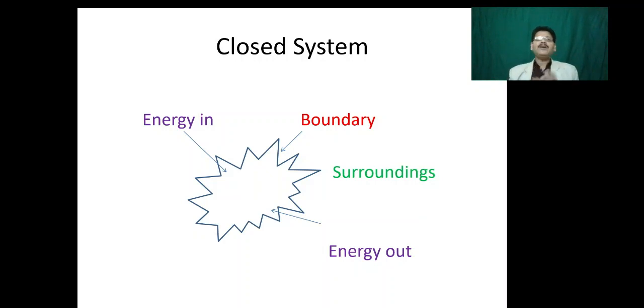Because it doesn't allow any form of mass interaction to take place with the surrounding. So neither mass from the system can enter the surrounding nor mass from the surrounding can enter the system. But a closed system does allow energy interaction to take place across the system boundary. That means energy from the surrounding can enter the system and energy from the system can also enter the surrounding.